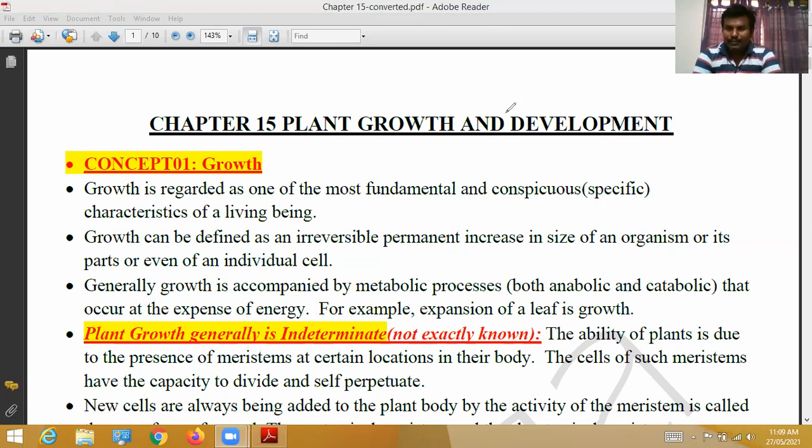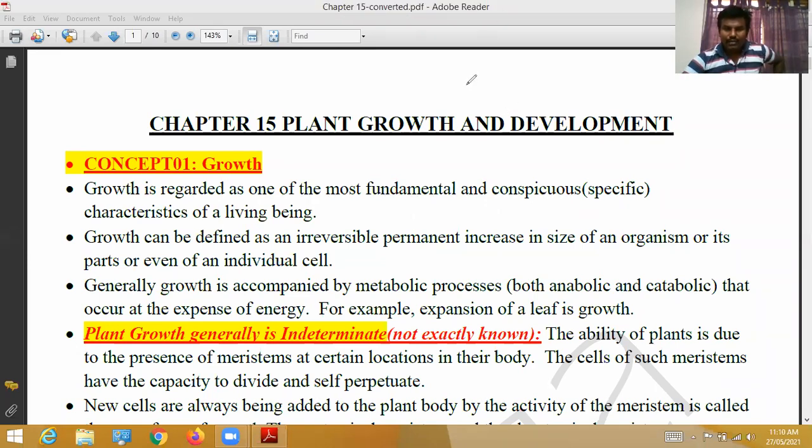The plumule gradually turns into the shoot apical meristem, and the radicle gradually turns into the root apical meristem. In these two parts, the radicle and plumule, there are a number of meristematic cells. Those meristematic cells divide and redivide day by day and show growth. As a result, the plant's width and length increase. This increase in width and length is nothing but plant growth. Day by day, the plant undergoes growth.